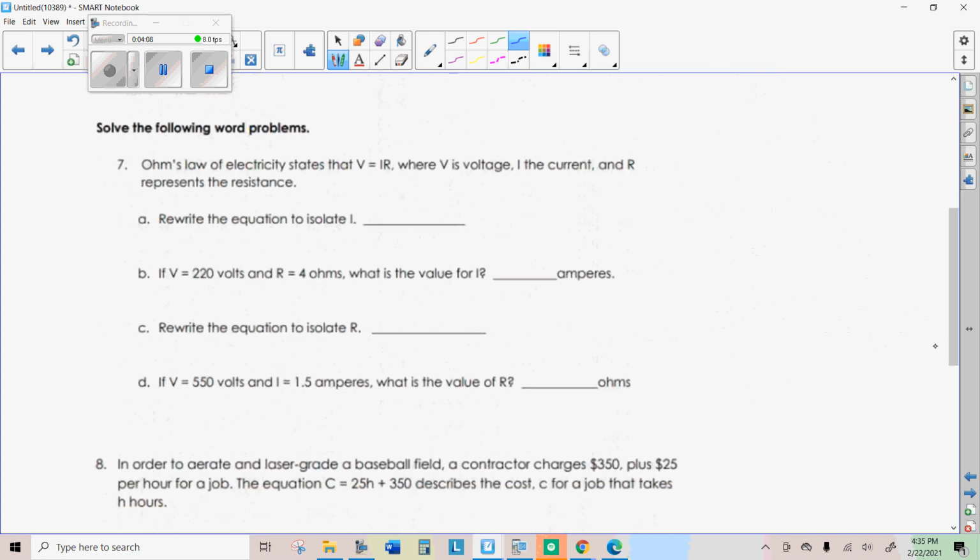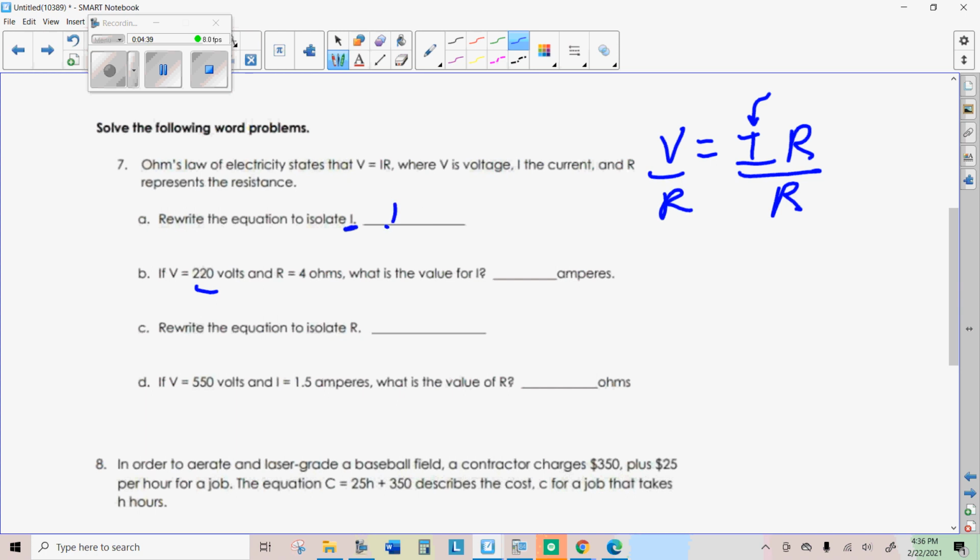On these other problems, we are going to rewrite the equation to isolate the variable that we want, and then we're going to solve a problem using that. We want to isolate this one for I. My original equation is V equals I times R, and we want to leave this I, so we want to get rid of the R. We're going to do that by dividing because it's multiplying.